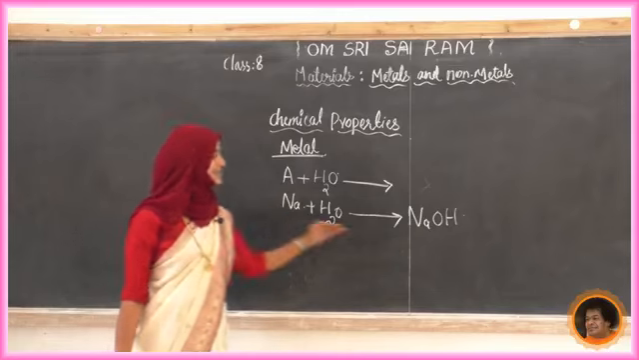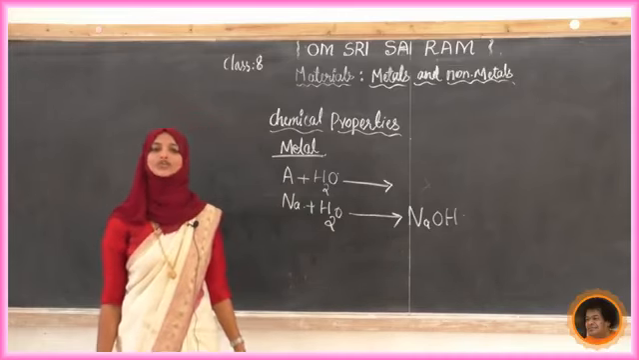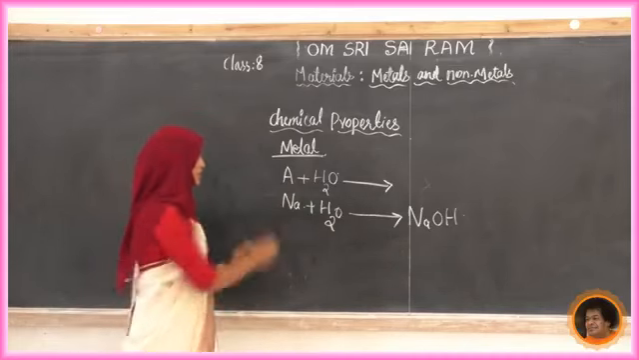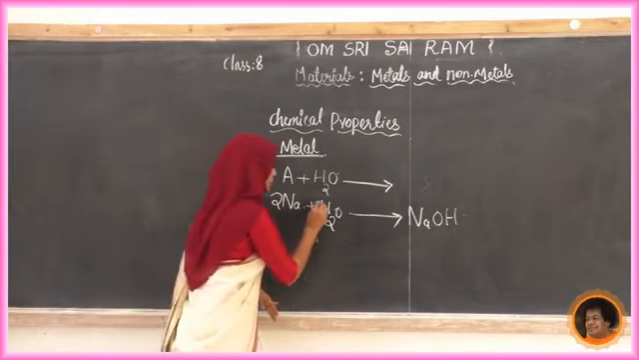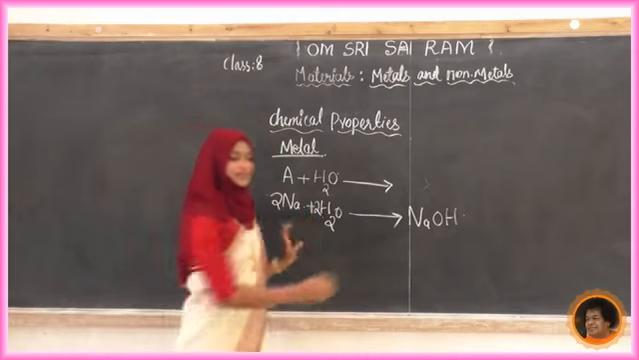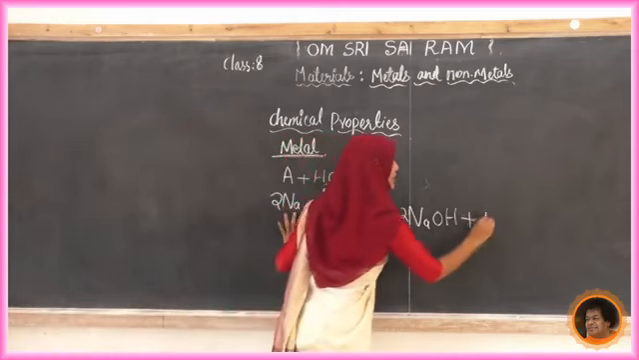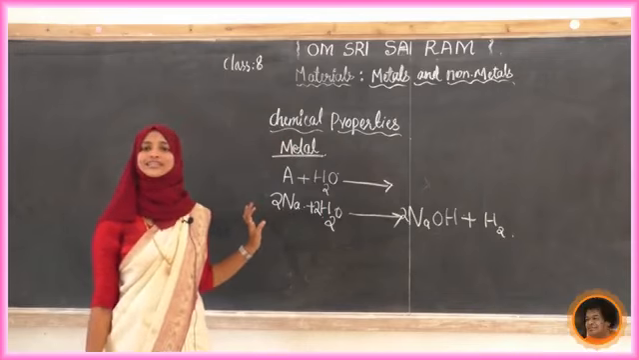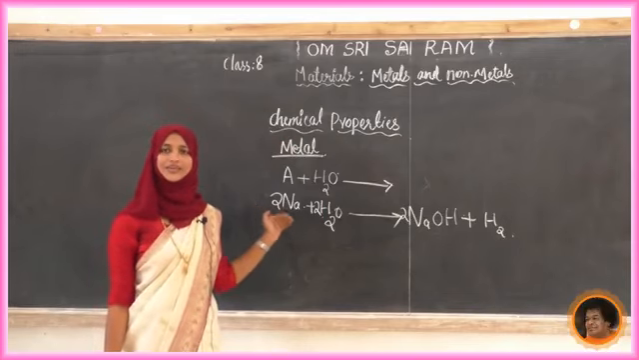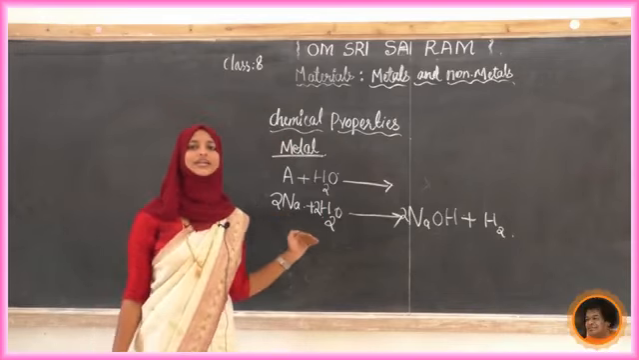Okay, this is a chemical reaction. If you are going to balance this chemical reaction, we will get 2 and here 2, and here one more hydrogen we will get. Do you know how we balance chemical equations? We have already studied it in our lower classes.